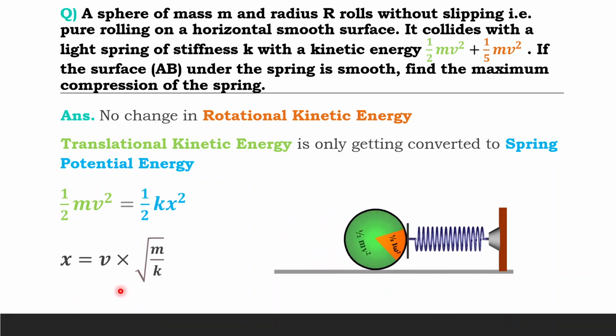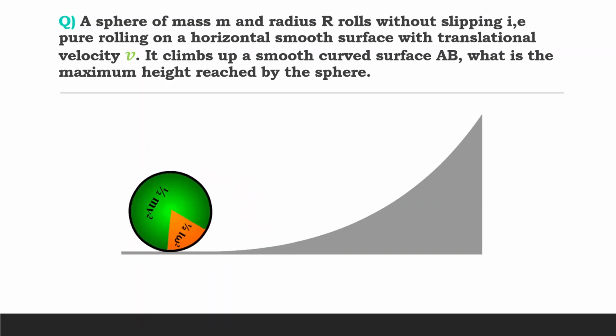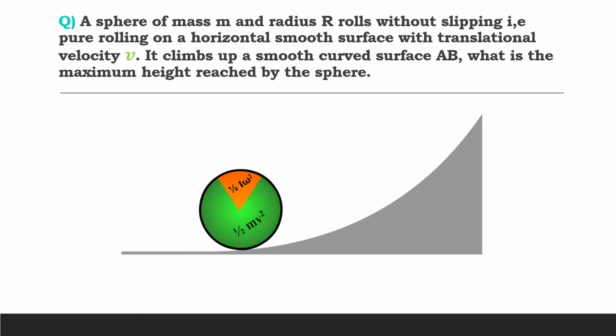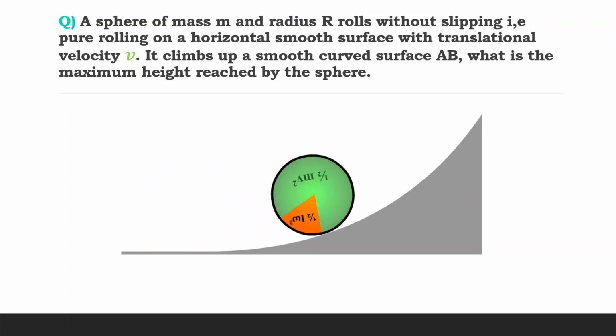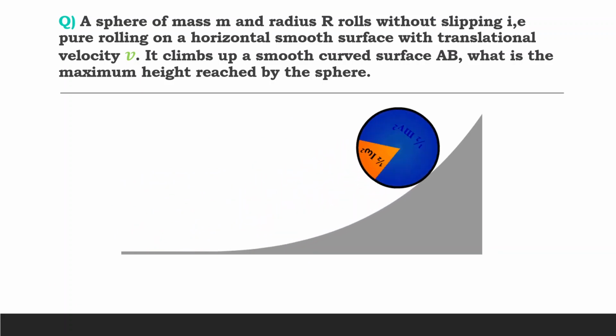Second question. A sphere of mass m and radius r rolls without slipping, that is pure rolling, on a horizontal smooth surface. It climbs up a smooth surface. Find the maximum height reached by the sphere.